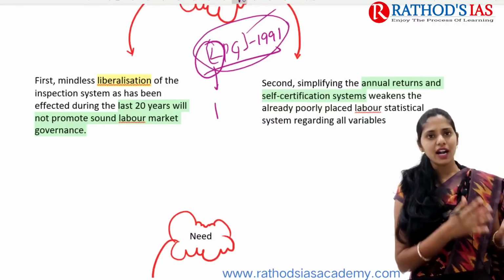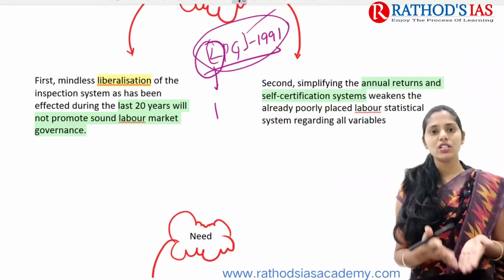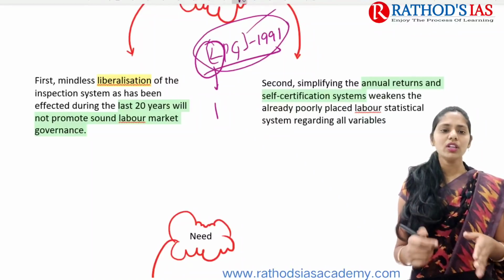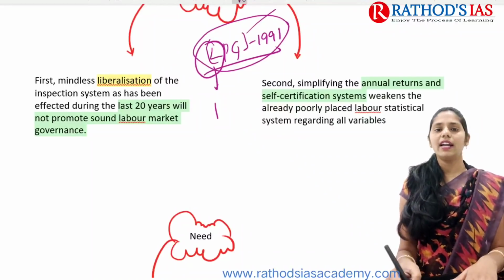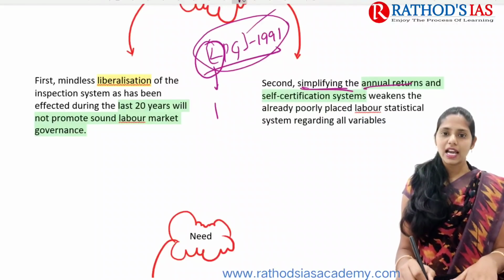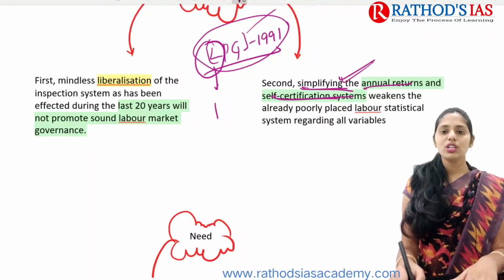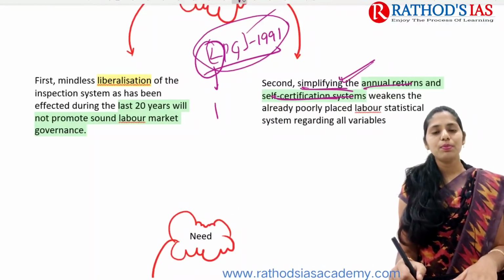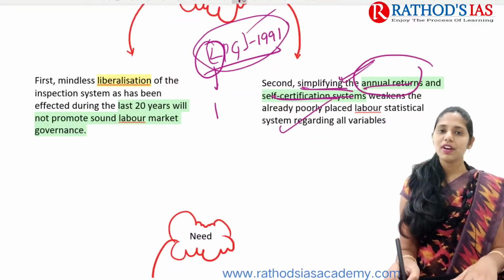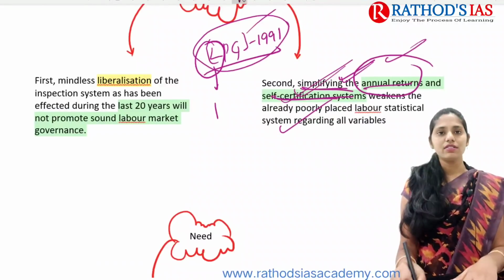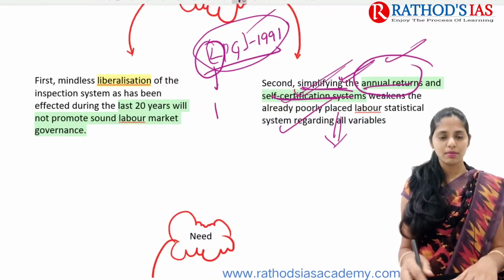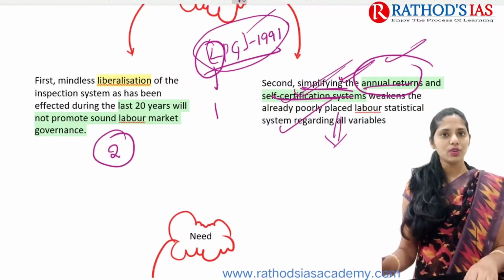Okay, so from that time onwards, for the last 20 years, we do not have a proper inspection system. So this is one cause of concern. And the next one is, whenever we go for simplifying annual returns as well as the self-certification system, it mainly weakens this already poorly placed labor statistical system. So whenever we simplify annual returns and the self-certification system, that will further lead to a poor labor statistical system. So these are the two important issues in our system.